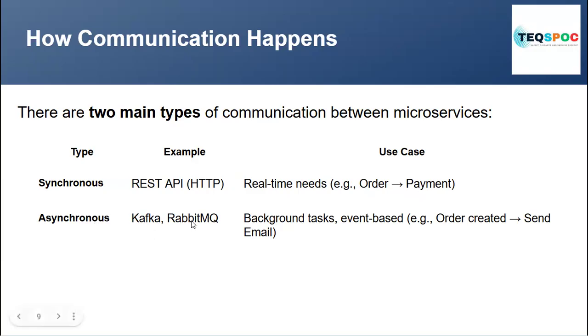And second is asynchronous communication, where we use messages and the topic publish and subscribe model, with Kafka and RabbitMQ. A background task, like an event-based order created event, is an example. In synchronous, we use the HTTP protocol to make an HTTP request from one microservice to another. In asynchronous, we use a message broker to communicate between the different microservices.